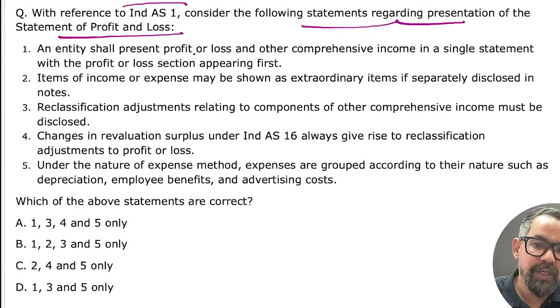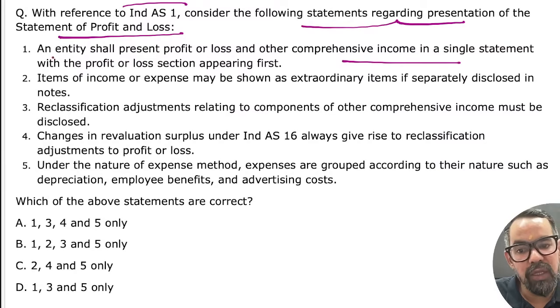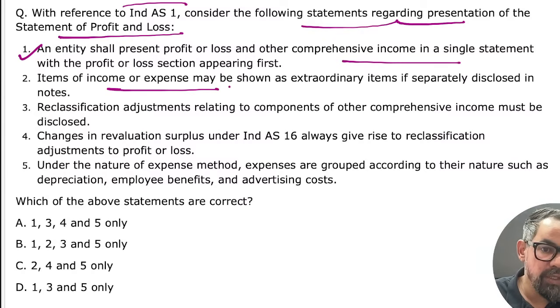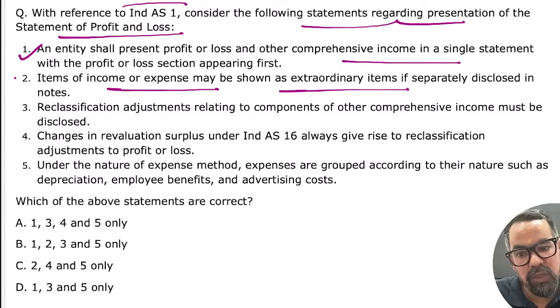An entity shall present profit and loss and other comprehensive income in a single statement with the profit or loss section appearing first. Items of income and expenses may be shown as extraordinary items if separately disclosed in the notes?